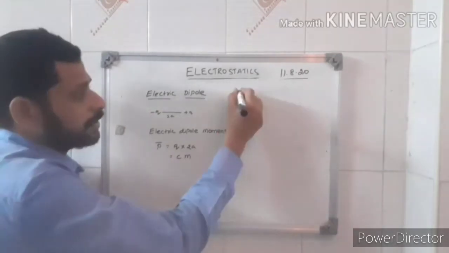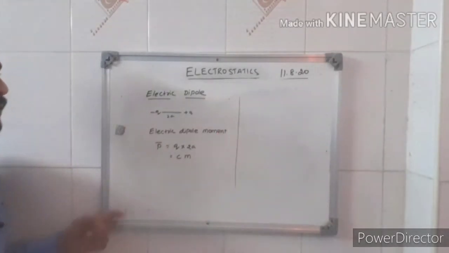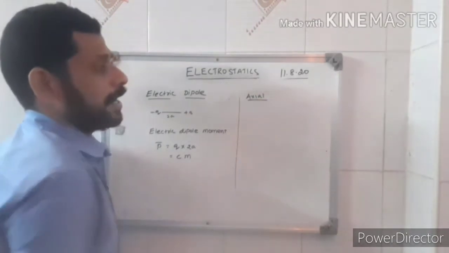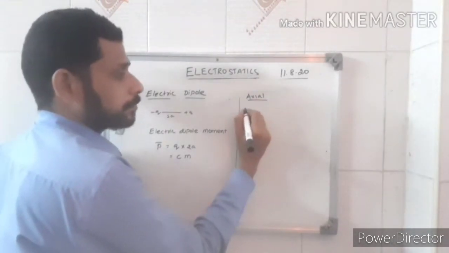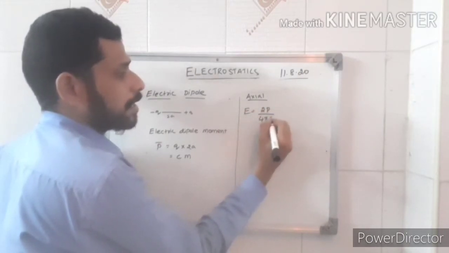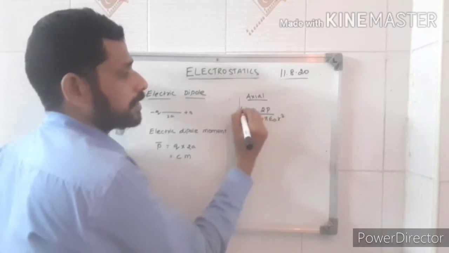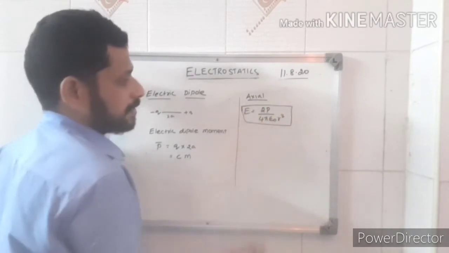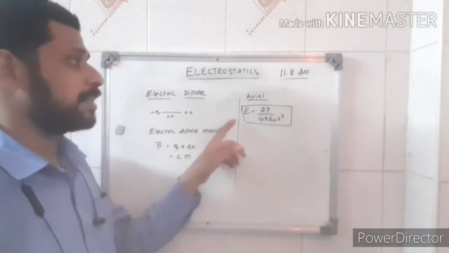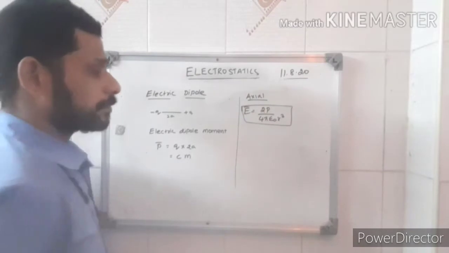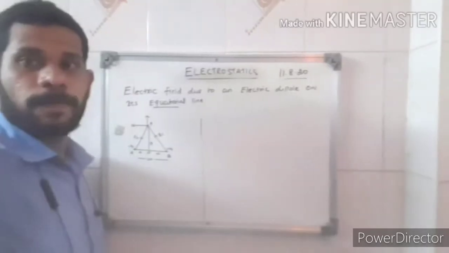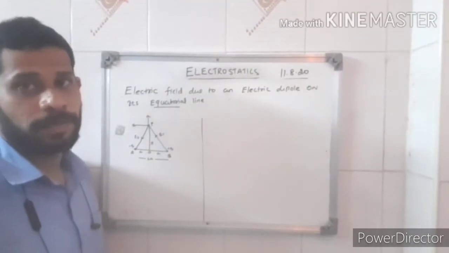The next one is electric field due to the electric dipole on its axial line. What is that? E will be equal to 2p by 4 pi epsilon naught r cube. Okay, this is the value of E axial. When the electric dipole is placed on the axial line, they experience this much electric field, 2p by 4 pi epsilon naught r cube. Listen, this is a very important 5-mark question.